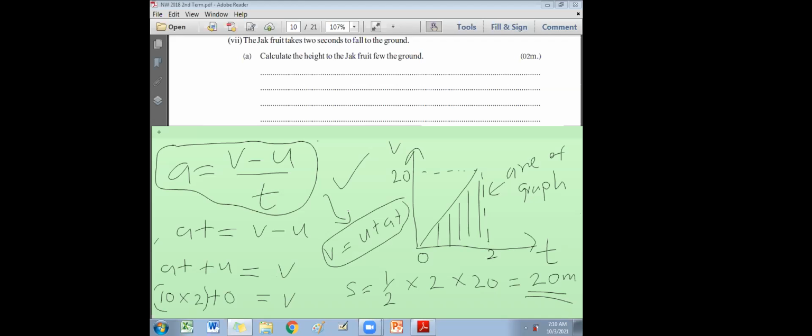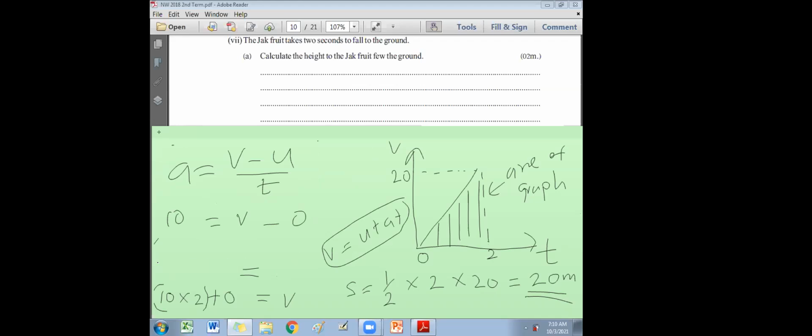That's what I have shown here. Or else you can directly apply the values to this equation, no problem. Acceleration is 10, gravitational acceleration, we can't change. Final velocity we don't know. Initial velocity is 0. Before it falls down, the initial velocity is 0. And time taken is 2 seconds. So you can easily get the answer now.